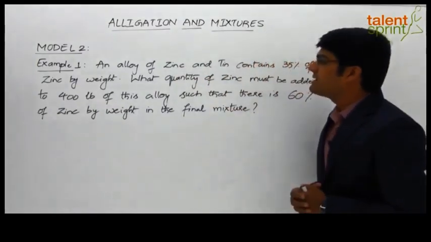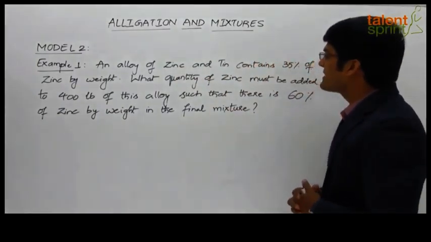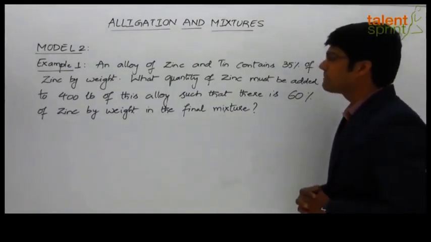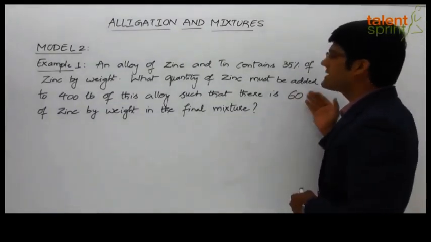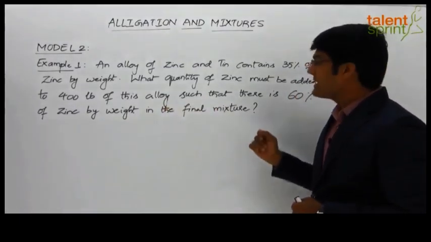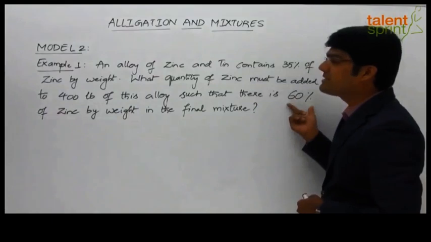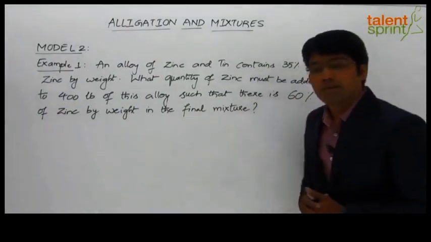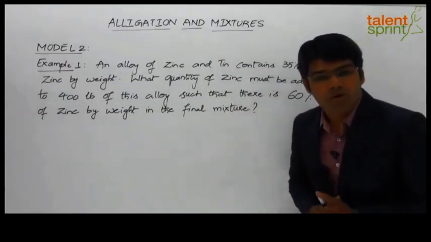The question here is, an alloy of zinc and tin contains 35% of zinc by weight. What quantity of zinc must be added to 400 pounds of this alloy such that there is 60% of zinc by weight in the final mixture? And as you can see, this question is based on a case of compound mixture.